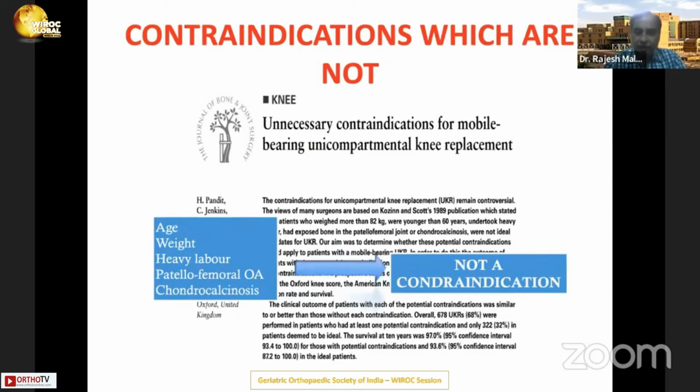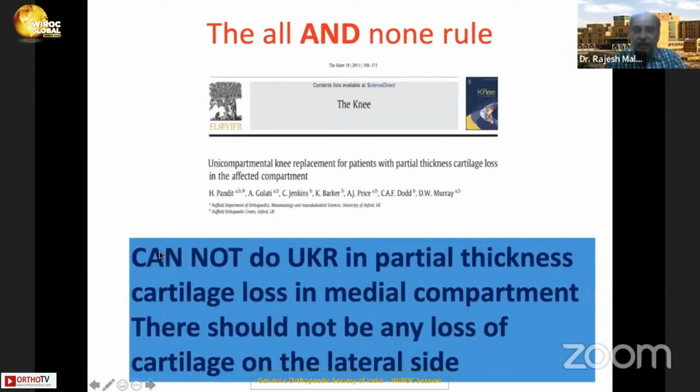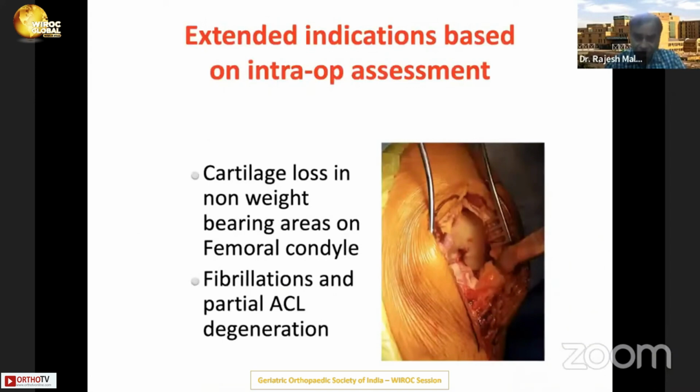We have been talking about the contraindications, but we know that chondrocalcinosis, patellofemoral osteoarthritis, heavy manual labor, or weight is not a contraindication. And like this paper said, age is not a contraindication. And that's the all or none rule: there should be no cartilage left in the medial compartment, and all the cartilage in the lateral compartment should be intact. Otherwise, you don't get the desired result. So unless it's bone on bone in the medial compartment, you don't operate on this.